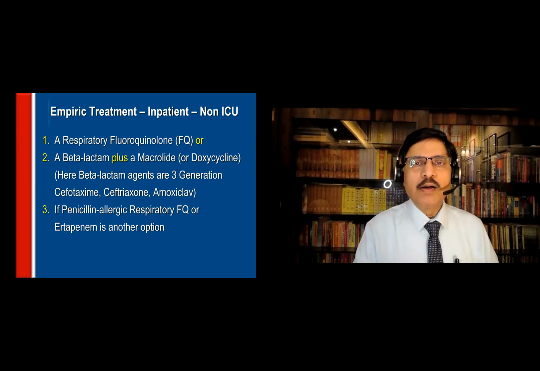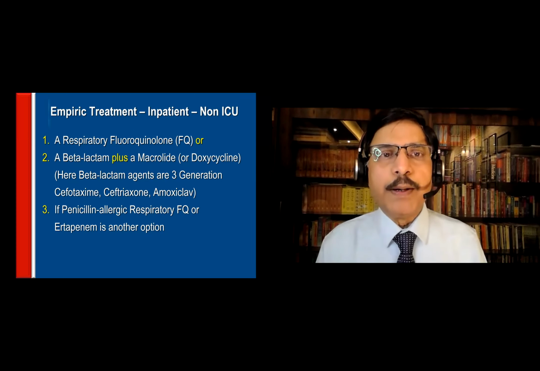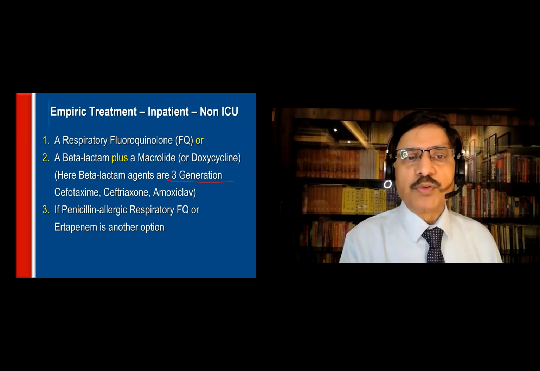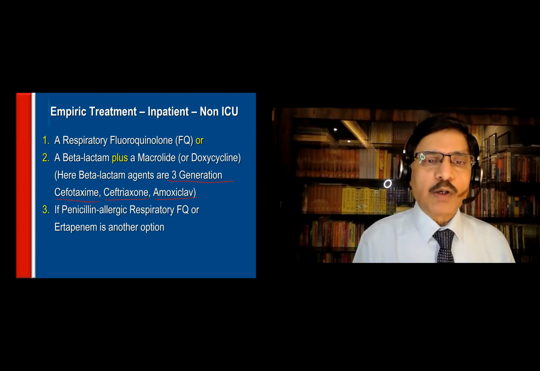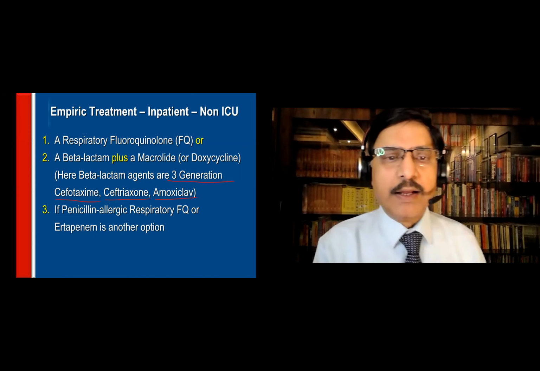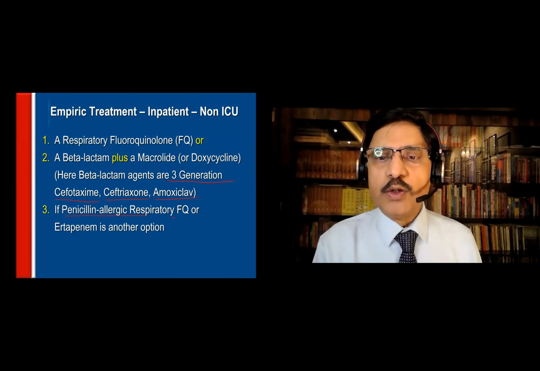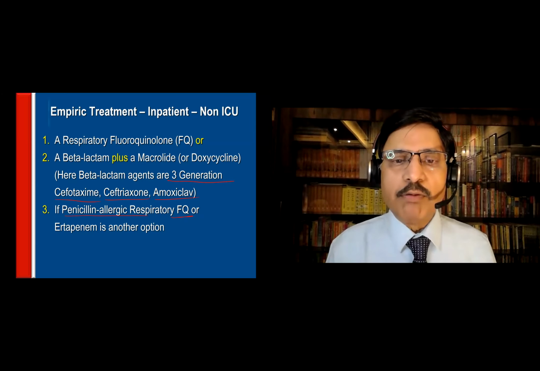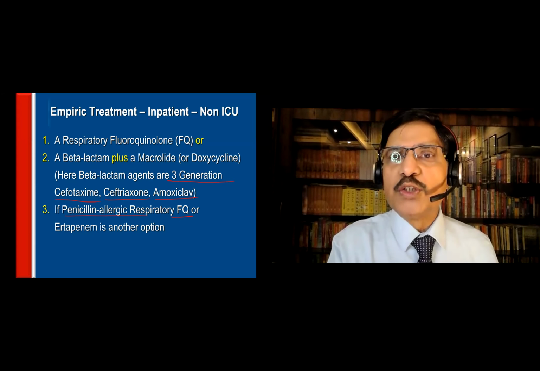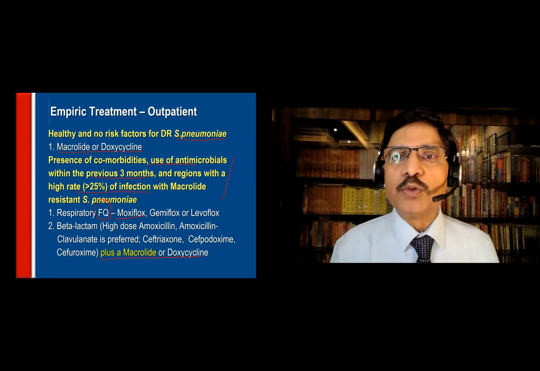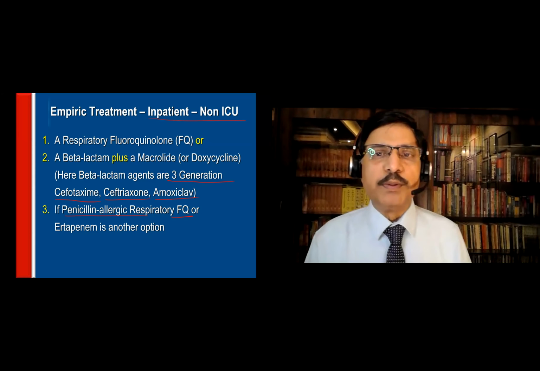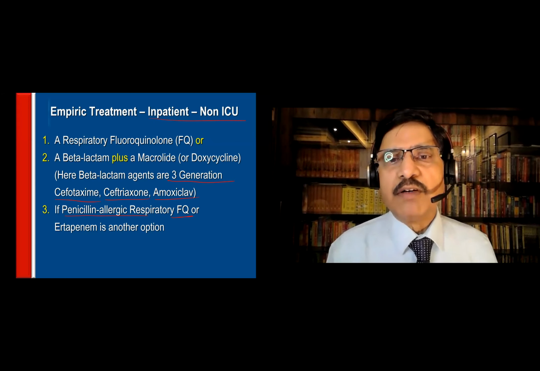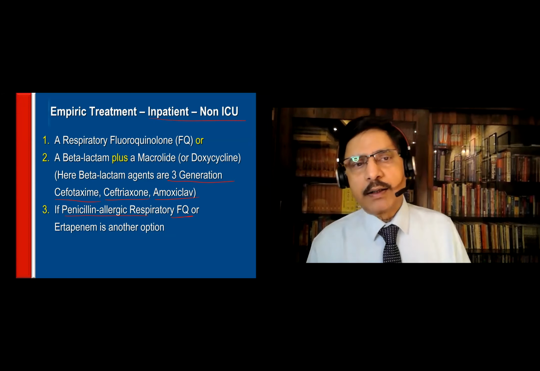Okay. Number 1, a respiratory fluoroquinolone, FQ, or a beta-lactam plus macrolide. Here, beta-lactam agents, you have to use 3rd generation only: cefotaxime, ceftriaxone, amoxiclav. If penicillin allergy is there, the patient is penicillin allergic, then you can use a respiratory fluoroquinolone, or aztreonam is another option in case of penicillin allergy. These are all non-ICU inpatients. Earlier, we treated those who are outpatients, and these are non-ICU inpatients. Here, a respiratory fluoroquinolone plus beta-lactam combination will be used, or a macrolide plus beta-lactam can be used.